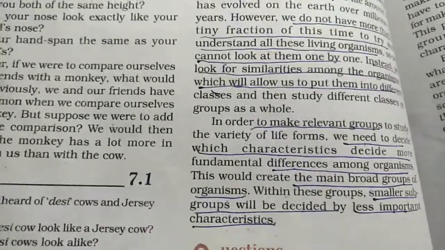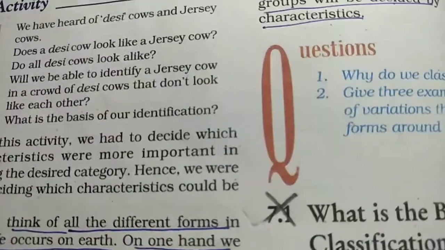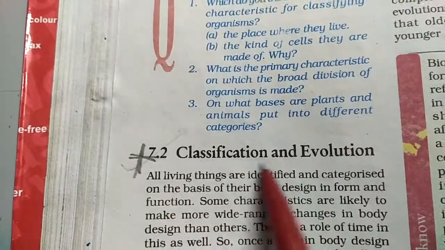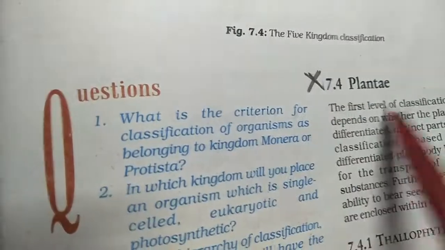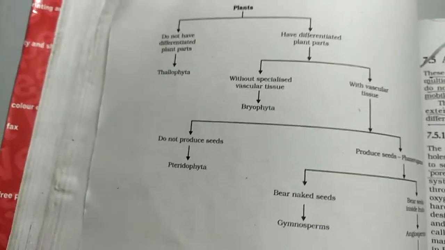So the next topic, that is what is the basis of classification, is not there in your course. So 7.1 is cancelled. Then similarly 7.2, classification and evolution, is also not there in your course. Then 7.3, hierarchy of classification of groups, is also not there in your course. Even 7.4 is not there in your course. So all these topics are cancelled.